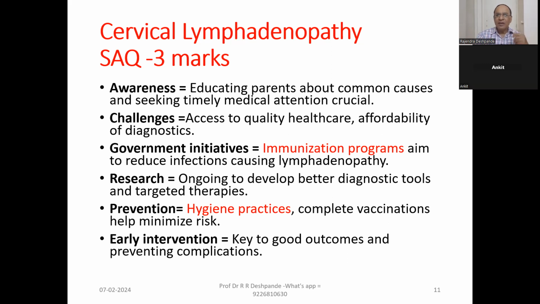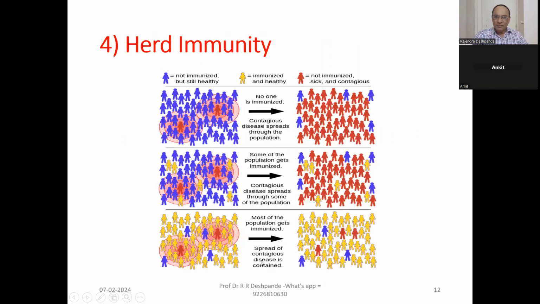They should not eat outside food, roadside food, anytime. There are very high chances of getting infections. Okay. So hygiene practices and complete vaccination programs help to minimize the risk. Early intervention is key to good outcomes and to preventing complications. The fourth point of today is herd immunity.